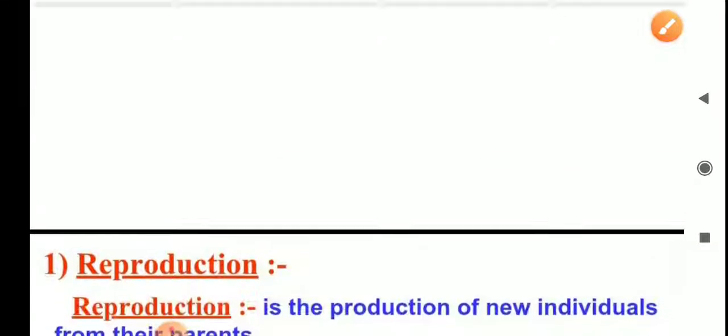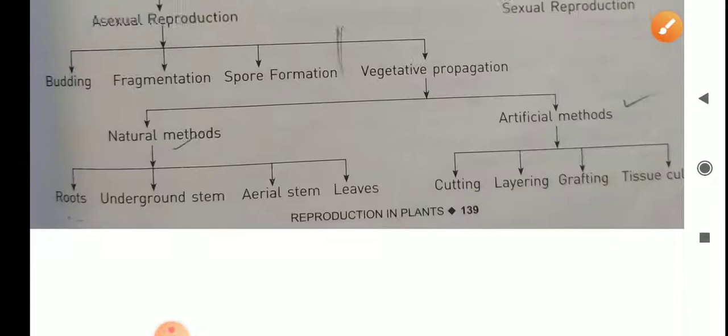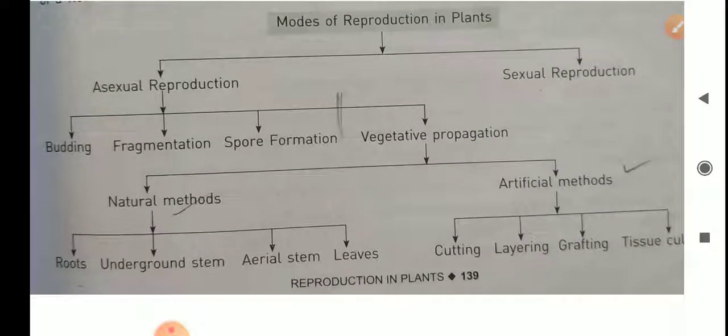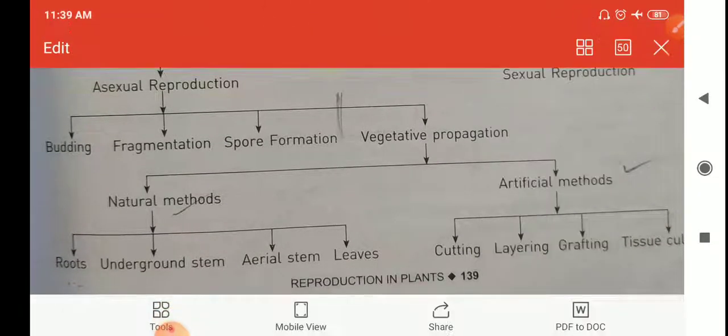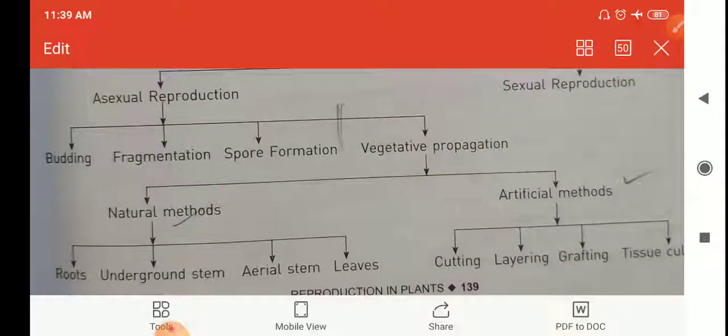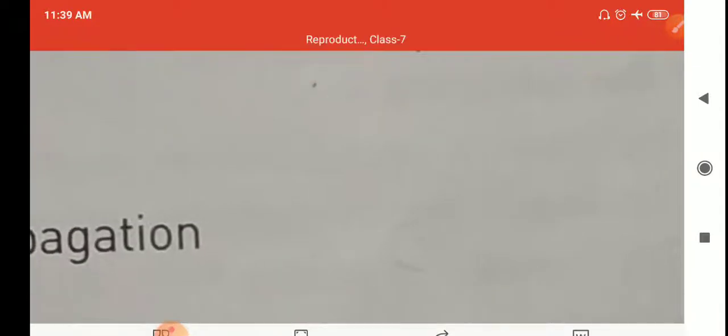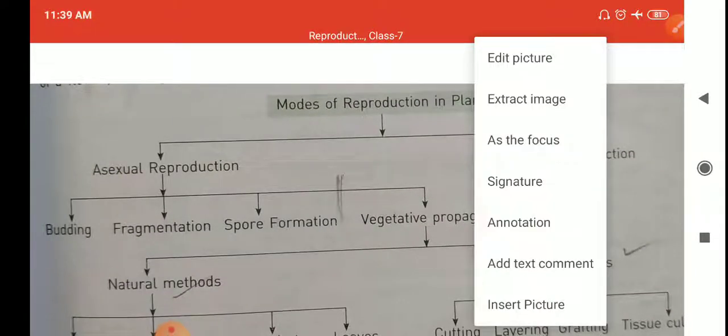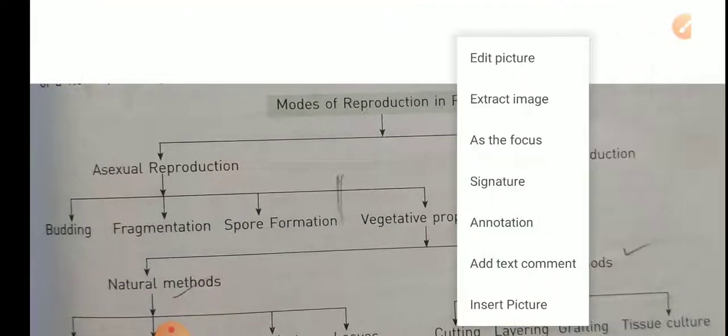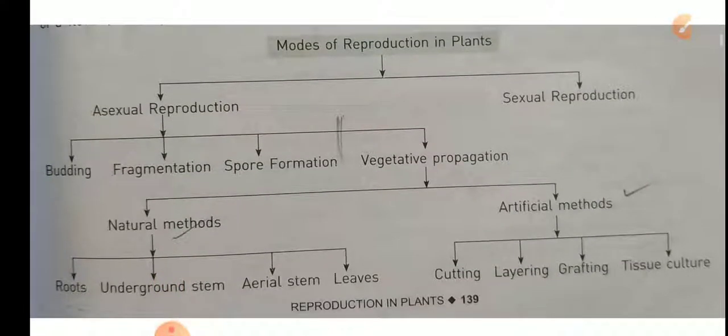Understand? Now we'll try to understand this flow chart. I have taken it from your book only, from page number 139. It shows the modes of reproduction in plants. Our chapter is reproduction in plants, so we'll see the modes of reproduction in plants only.